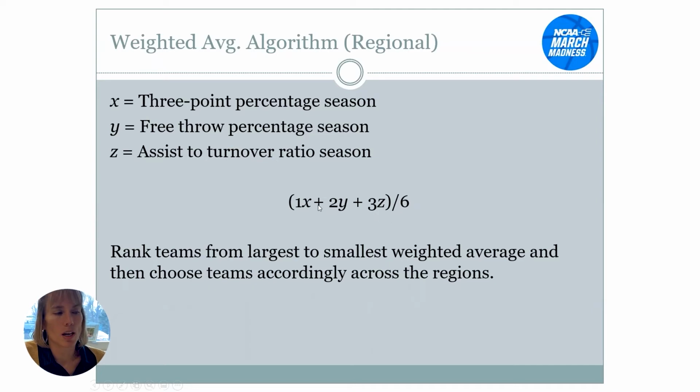I want it to weigh 3 times as much as that 3-point percentage. So you would just add these 3 variables in there and then divide by 6. It finds an average for them. So let's play with that a little bit in the spreadsheet: 3-point percentage, free throw percentage, and assist to turnover.